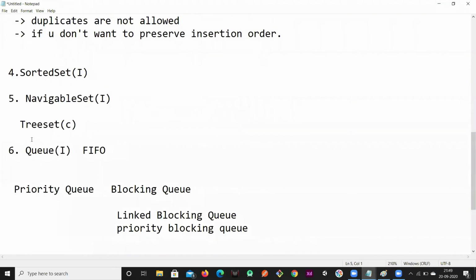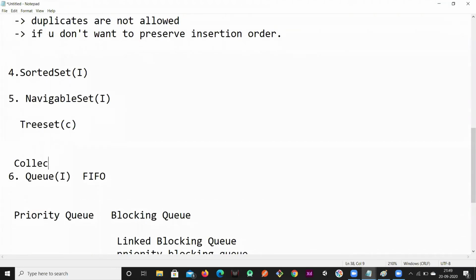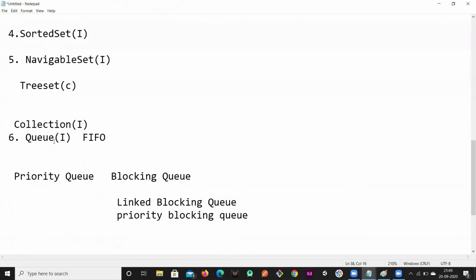Queue extends from the Collection interface, and the Queue interface has children like PriorityQueue and BlockingQueue. BlockingQueue has two children, LinkedBlockingQueue and PriorityBlockingQueue. BlockingQueue is a child of Queue, and Queue follows the first in first out approach, FIFO. If you want to store elements before processing them, we'll go for Queue.